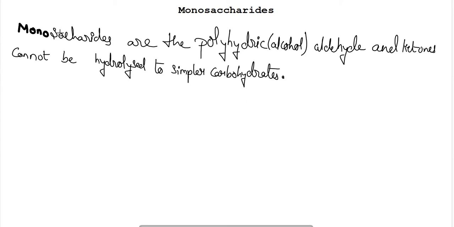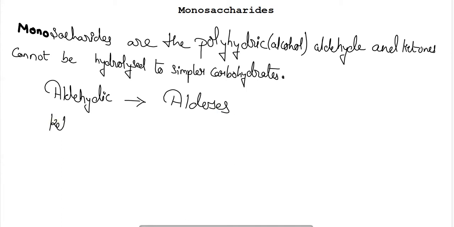Now the name of the monosaccharides will be given according to the group. If an aldehyde group is there, then they will be termed as aldoses, and if a ketonic group is there, then they will be termed as ketoses. Okay, aldoses and ketoses. And according to the number of carbons in the compounds, we will name them.